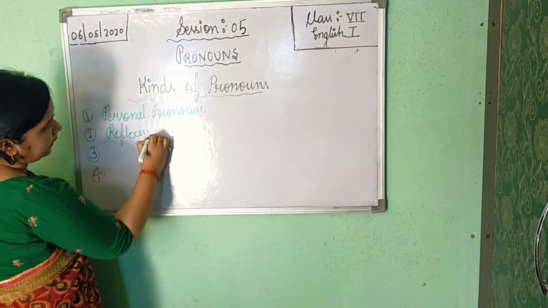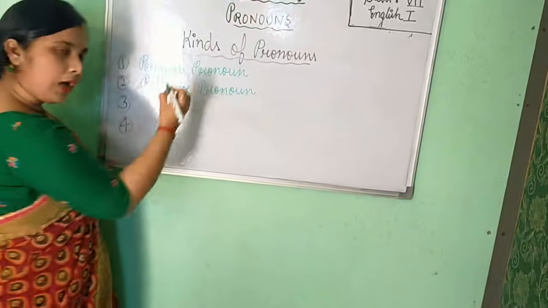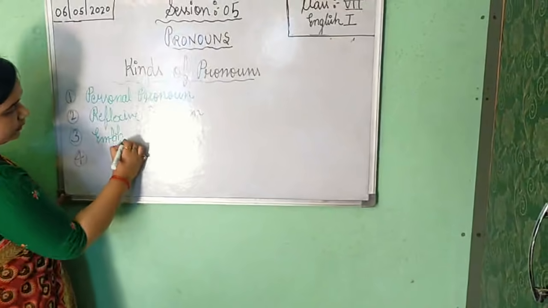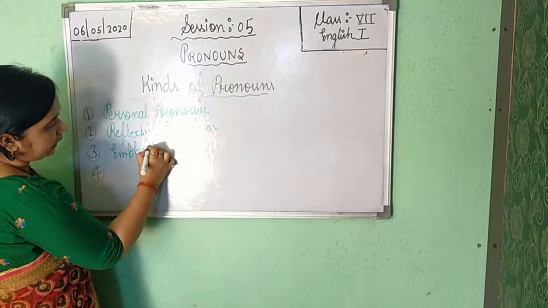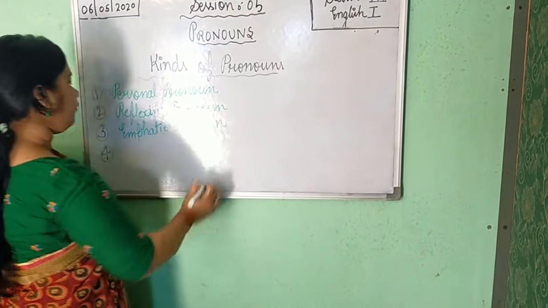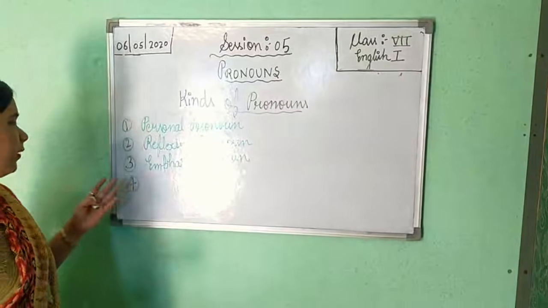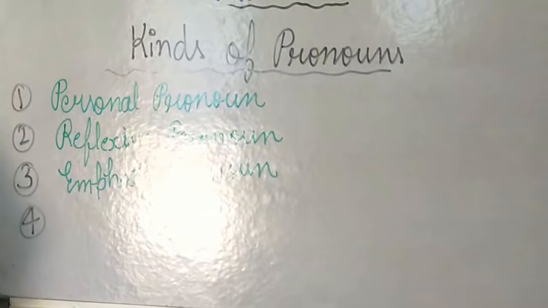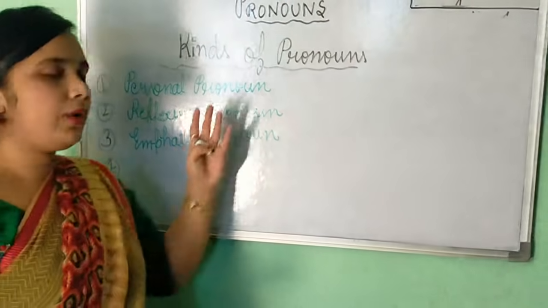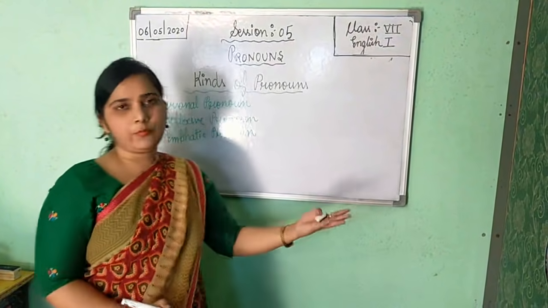Third one is emphatic pronoun. Fourth, one more thing: emphatic pronoun is also known by another name, intensive pronoun.